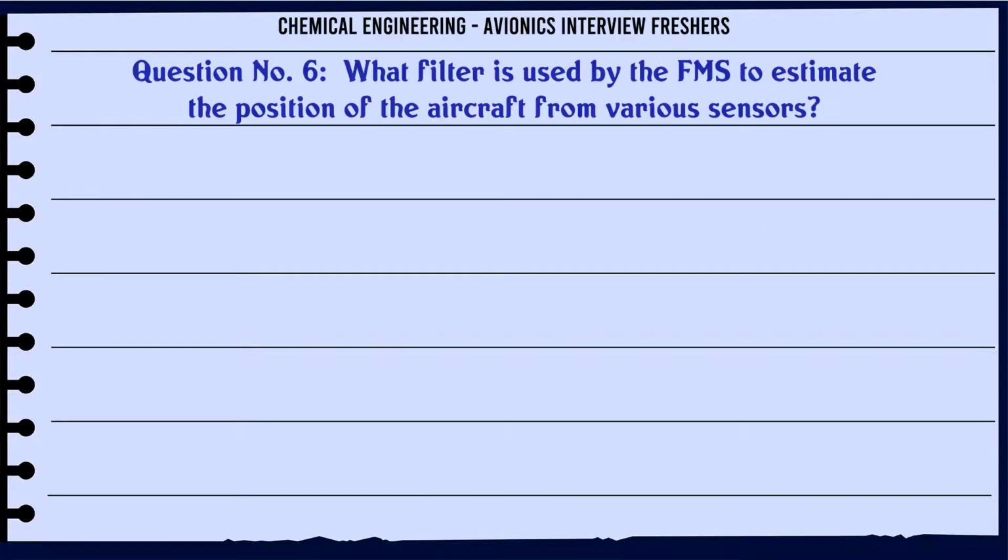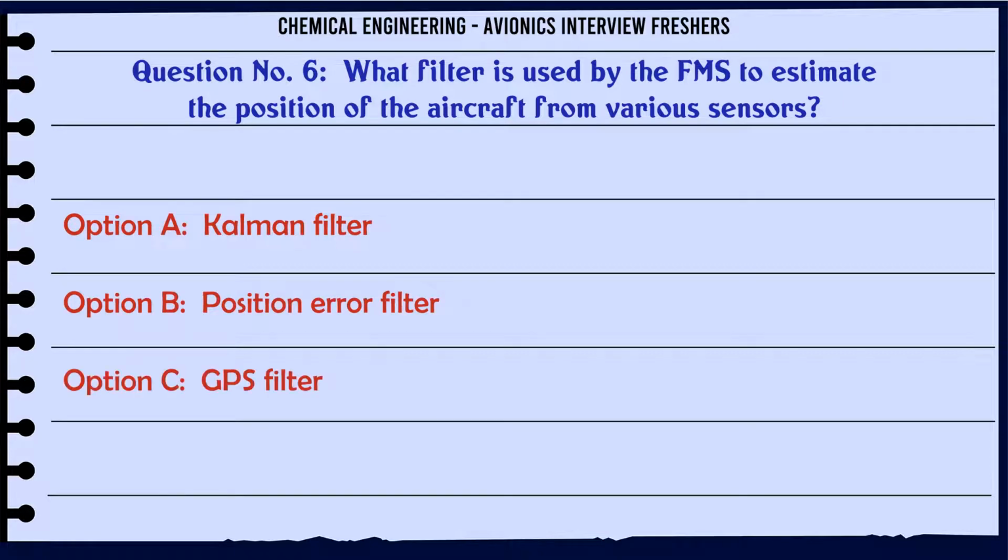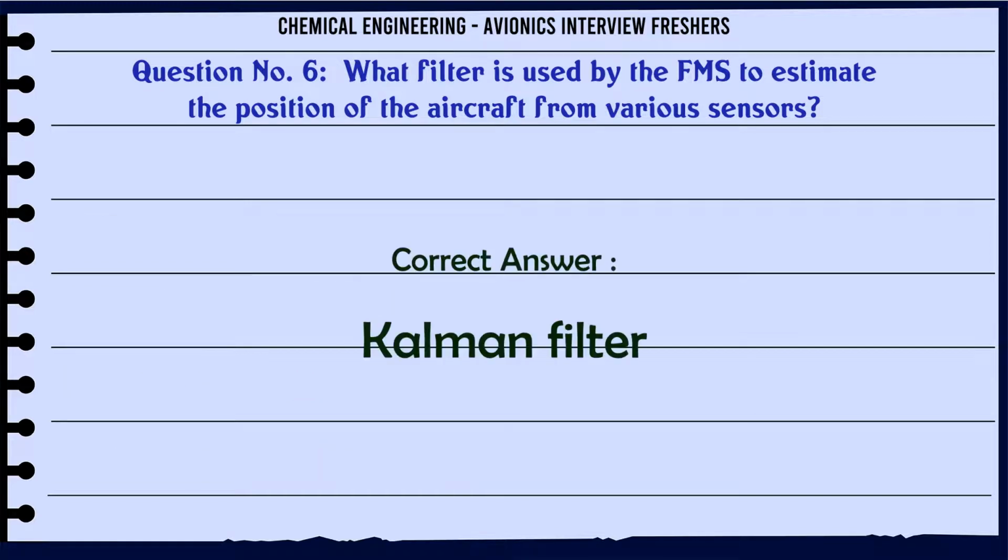What filter is used by the FMS to estimate the position of the aircraft from various sensors? A. Kalman filter. B. Position error filter. C. GPS filter. D. Gyro and accelerometer filter. The correct answer is Kalman filter.